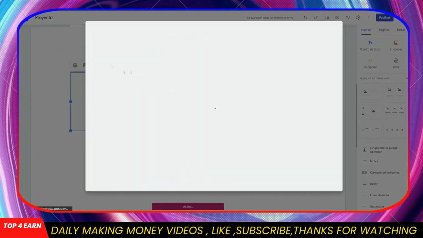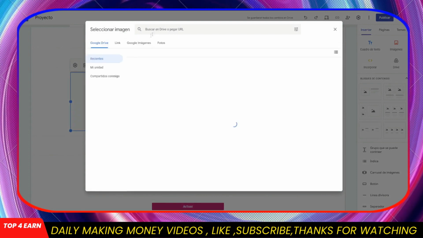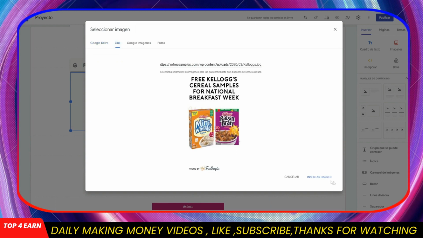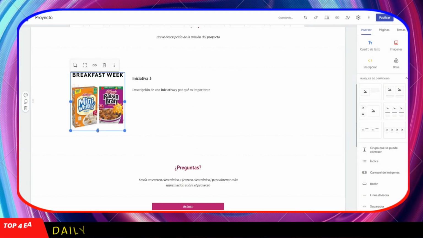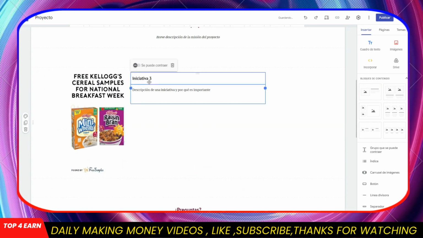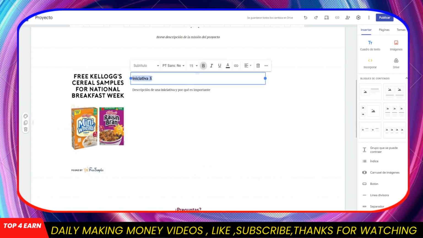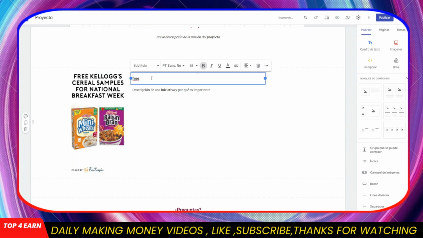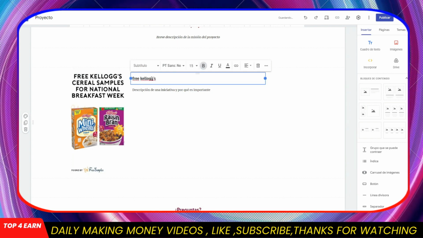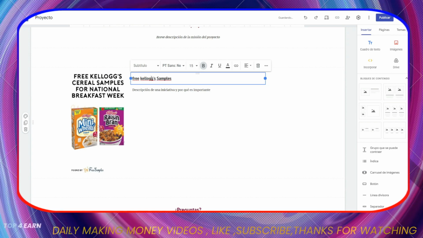Now here we click on upload or select image. If we click here on select image, we can search here by link. There it is. We click on insert image. We can enlarge this. There it is, and look, it even comes to us with the text. We are going to give free yellow samples here, and we can enlarge this. We are going to give it something like this, or even make it much larger. We are going to enlarge this a little more, and you are going to put it here, for example. Win today, we are going to enlarge this.